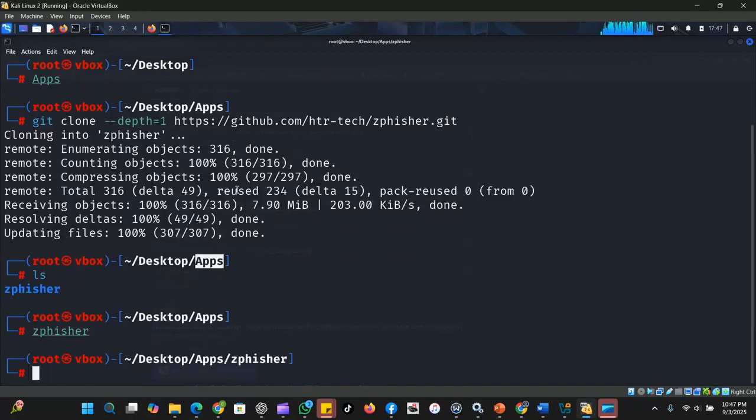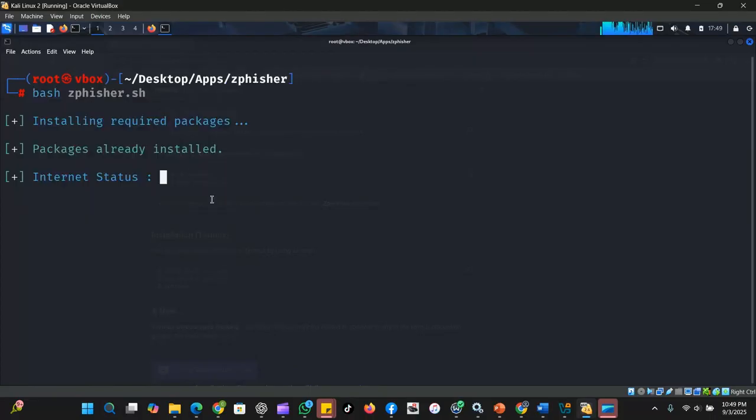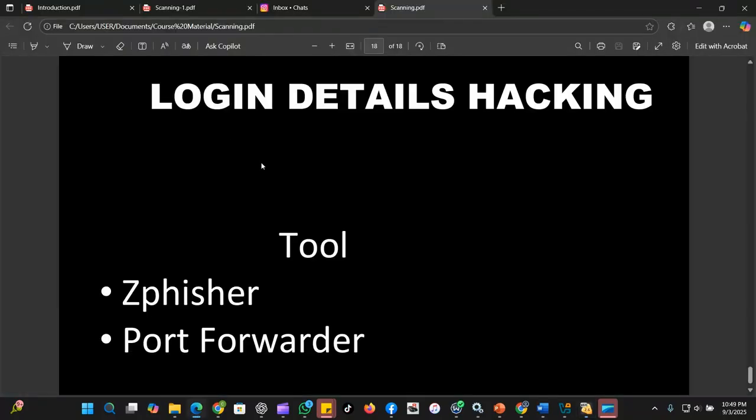The next step says we should run bash zfisher.sh. Hit enter. This will install all the dependencies and then gives us all the activities that we can perform with Zfisher. You see, these are all the activities, all the operations we can perform using Zfisher. Now we're back to our exercise.